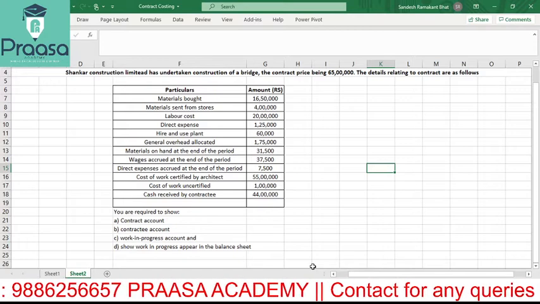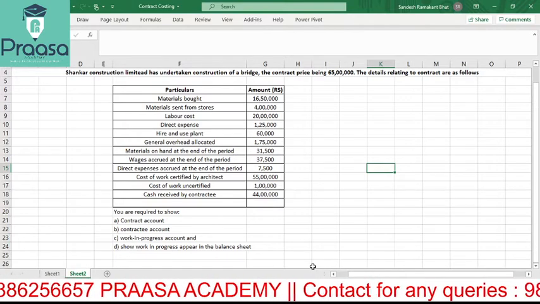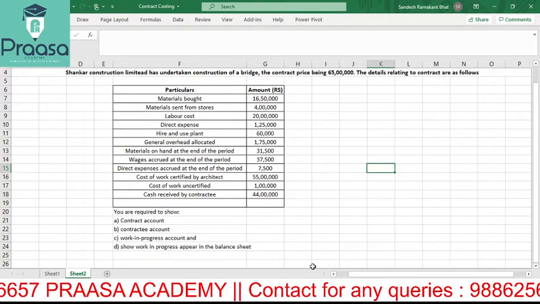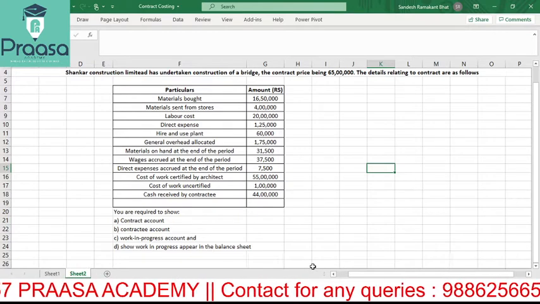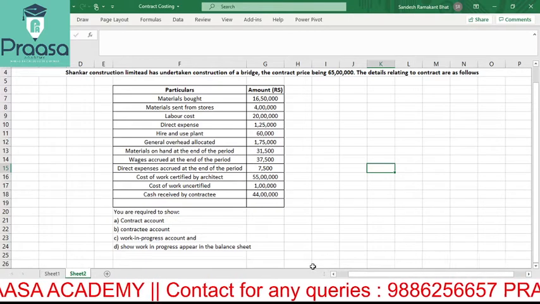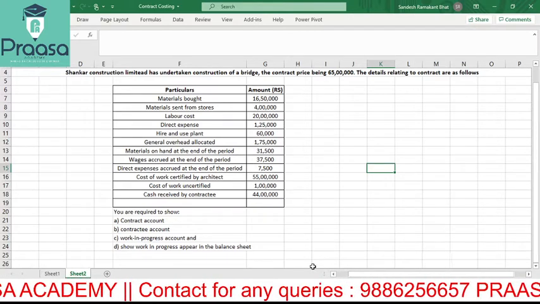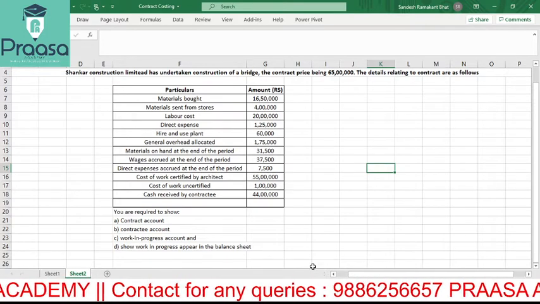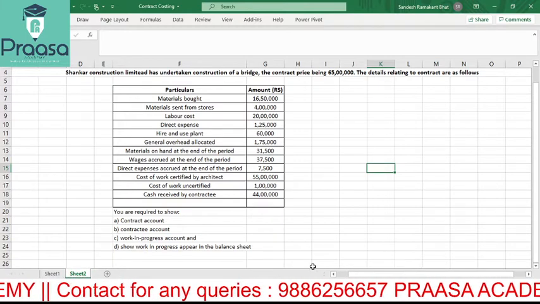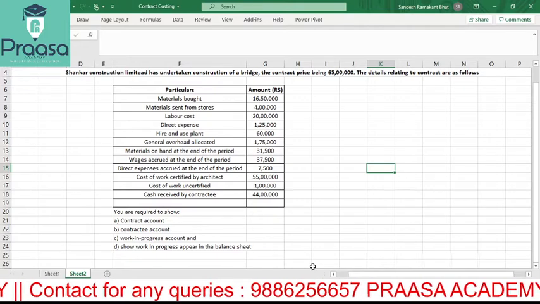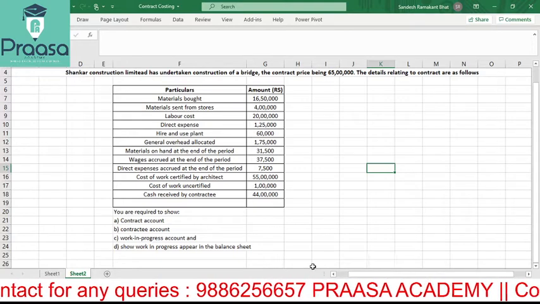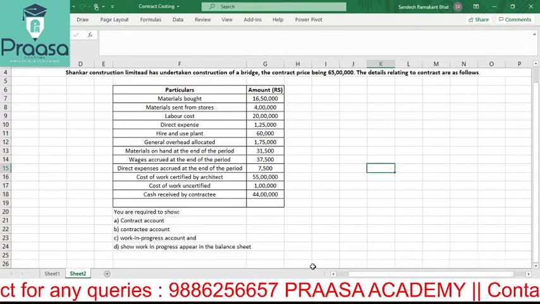You are required to show contract account, contractee account, work in progress account, and show how work in progress appears in the balance sheet. Remember the last point, that is, show how work in progress appears in the balance sheet. They just want us to show where it comes. They don't want us to tally the balance sheet because there is no other information given with regard to the balance sheet. Some students may get confused here. Someone may also make a statement that in cost accounting it is not necessary that the balance sheet should tally. No, nothing like that.